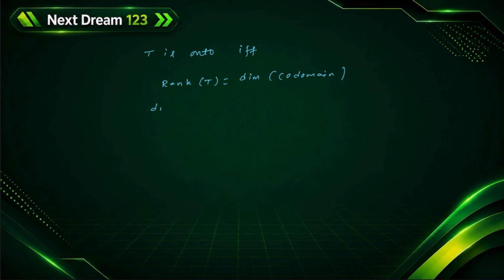Rank of T is also nothing but the dimension of the range space. That is equal to the dimension of the codomain. So you should remember this.